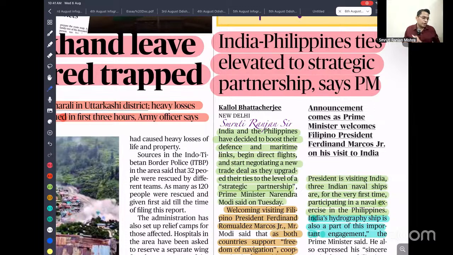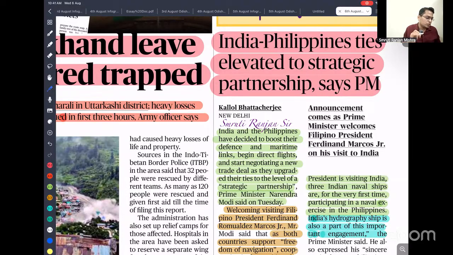This is very important, because we know that China is creating a lot of irritation in our neighborhood by supporting Pakistan, Nepal, and other countries. So we also want to leverage this strategy, because the Philippines is also in conflict with China. If we can support their naval strengthening, like we are selling the BrahMos missile, we can also sell our destroyers or patrol boats, so that their military, their navy can be very strong, and that can act as a deterrence against China, and we can contain China in the South China Sea. We will not let China enter into the Indian Ocean and create trouble for us.